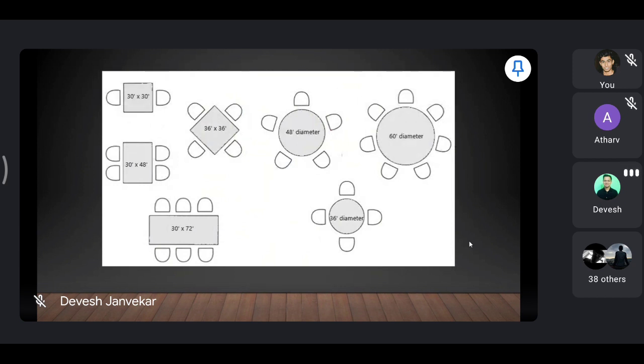That's your rectangular table which you can use for a restaurant, 30 inches by 72 inches. In the banquet, you will find it in 36 inches by 72 inches.